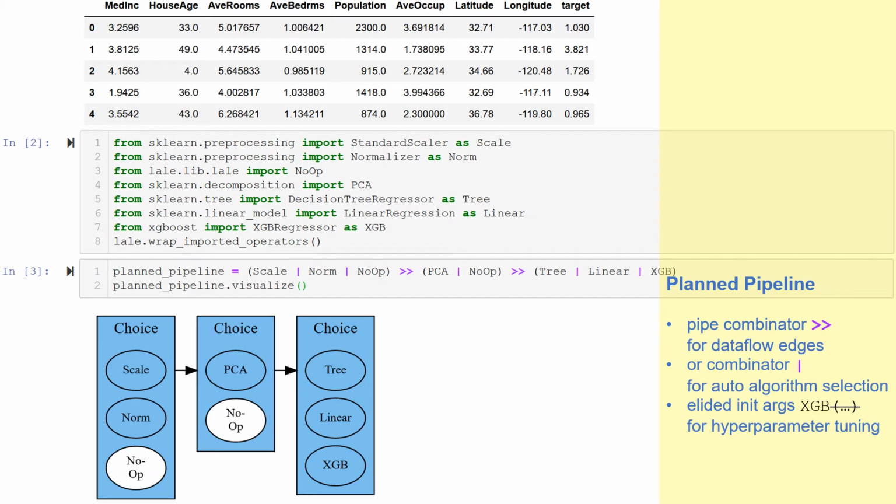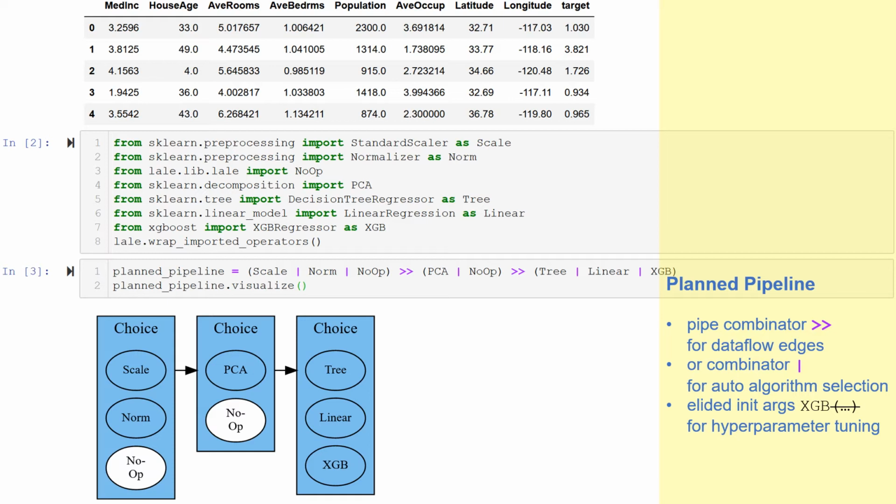Next, let's compose these operators into a pipeline. In Lale, we use combinators for this. The OR combinator, written as a vertical bar, introduces an algorithmic choice, such as scale or norm or no-op. The pipe combinator, written >>, introduces a data flow edge in the pipeline. So for instance, we are piping from this choice of preprocessors into a choice of PCA or no-op, and finally the result of that pipes into a choice of 3 different regressors. The visualization, of course, corresponds to the code in the pipeline.